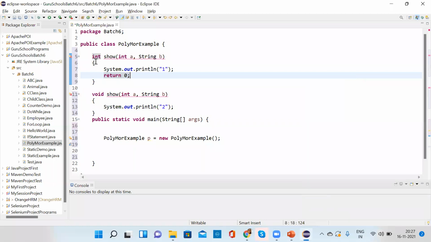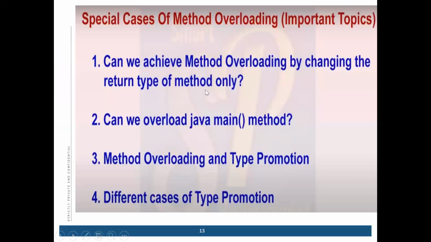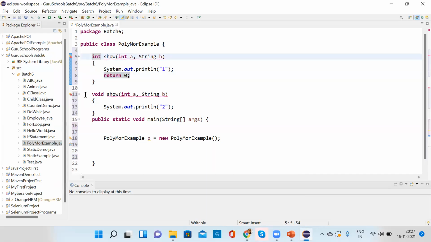Okay, so when you change the return type, then it's not possible for you to do method overloading. Why did you give return 0 there? Because the return type is integer, that's why we are returning. It can be anything, you can return 10 also. Based on the calculation, whatever operation we are doing, that result it will return.